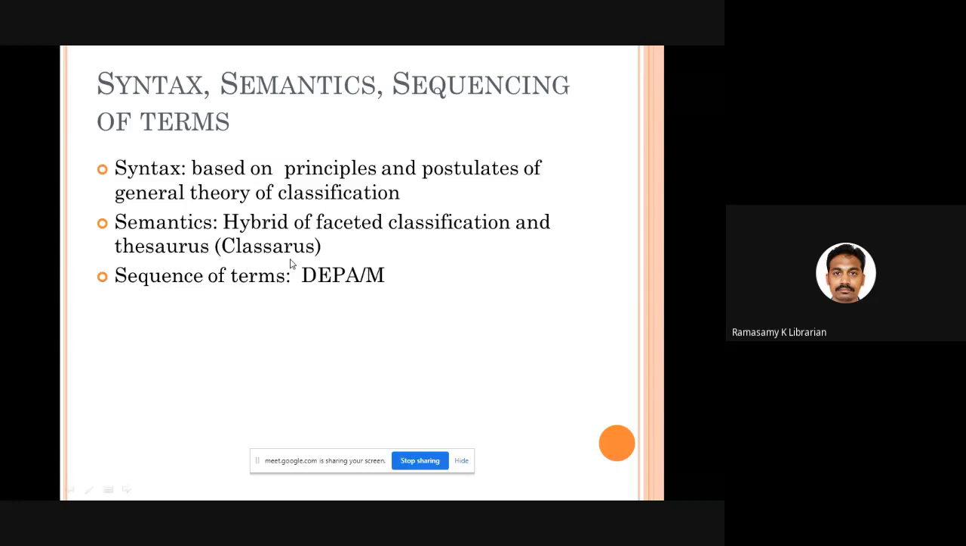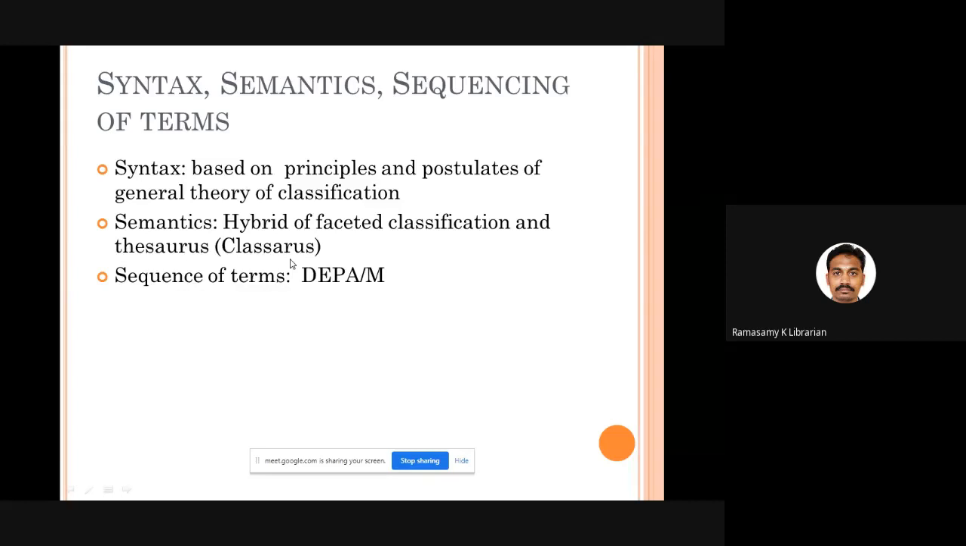So what happens in Colon Classification, second part? They give you all the main classes. In each and every main class, Ranganathan has given what is personality, what is matter, what is energy. Space and time is given as a common isolate. This is called a faceted classification. At the end of the second volume of Colon Classification, you have something called an index.